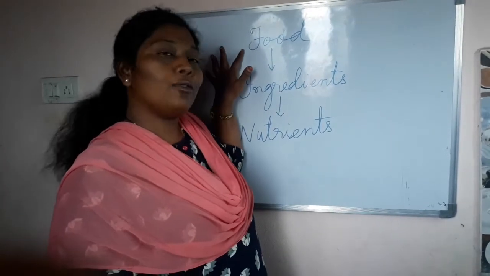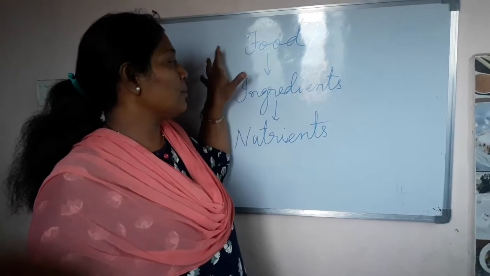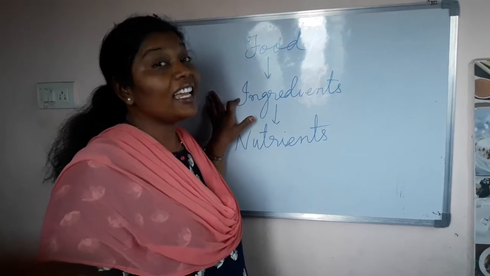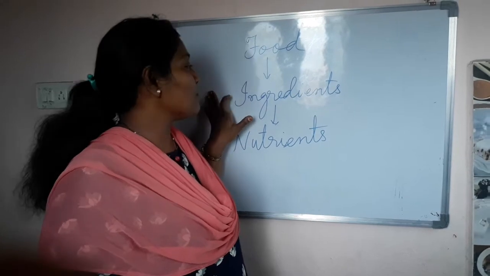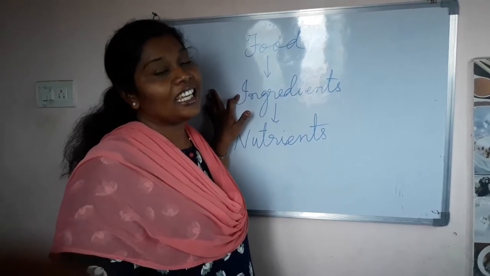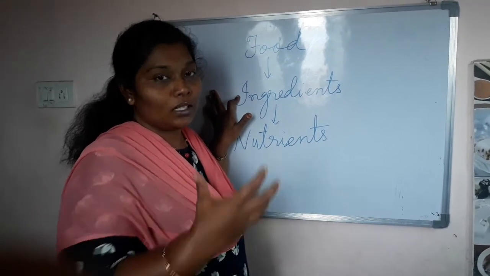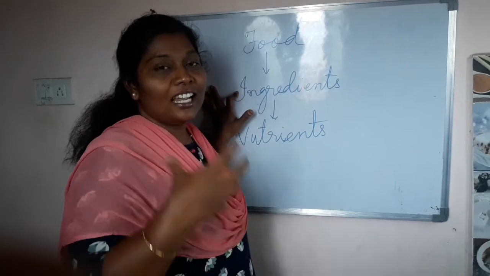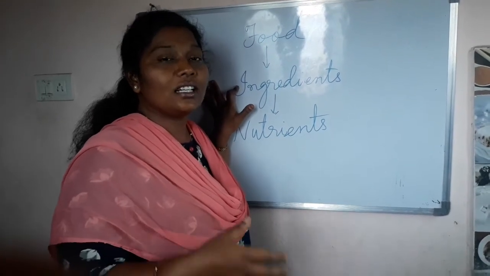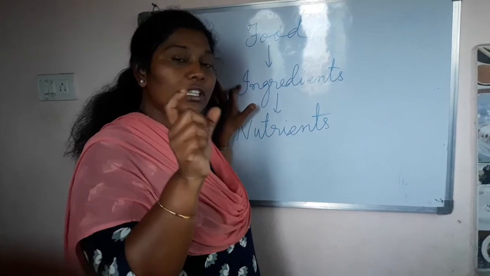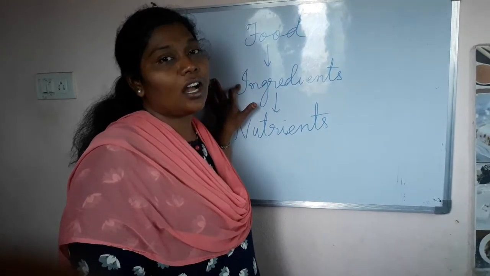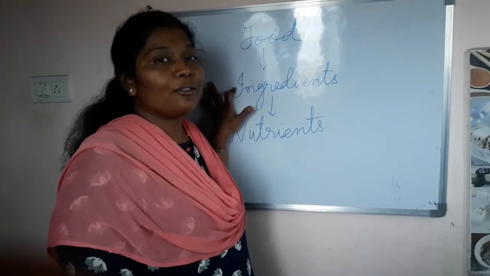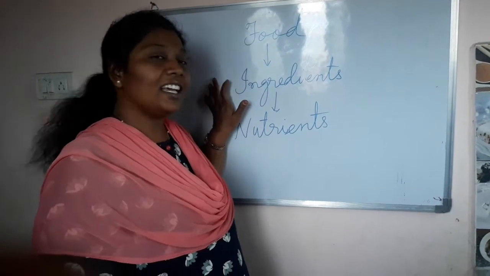Any food item you take is prepared from ingredients. If you want to see one semiya payasam, what is there? It contains milk, sugar and all these things. So the materials which are used to prepare any food item are called ingredients.